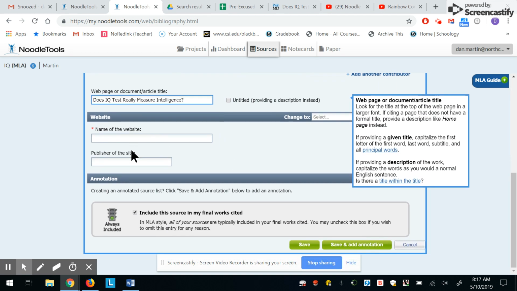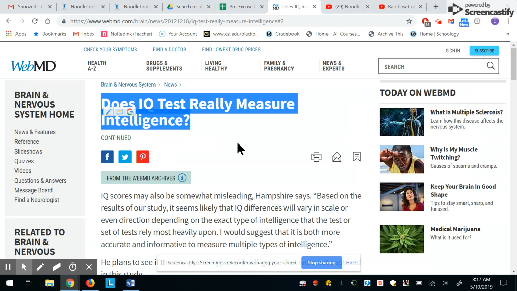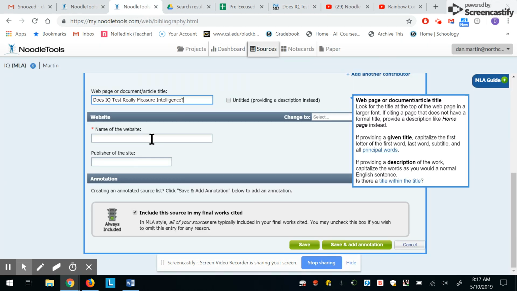I need the name of the website and I need the publisher of the website, as long as they are different. So the name of my website is WebMD. When I look for this in the top left corner, I'm also looking to see if that matches up with what's in the core spot in the URL, and it does. This is webmd.com. This is WebMD over here, so I know I'm dealing with WebMD.